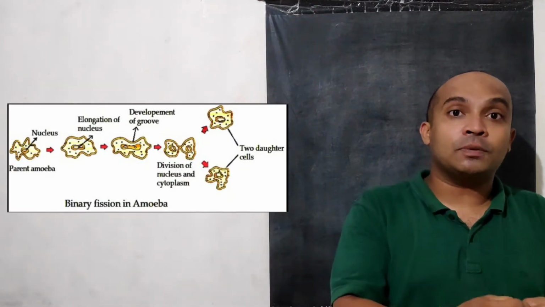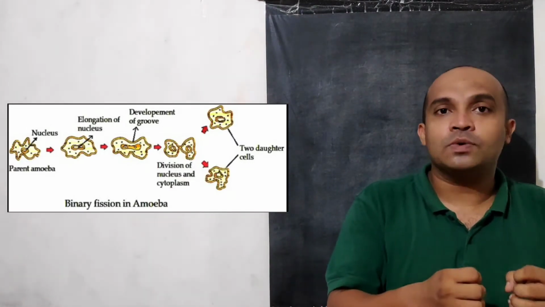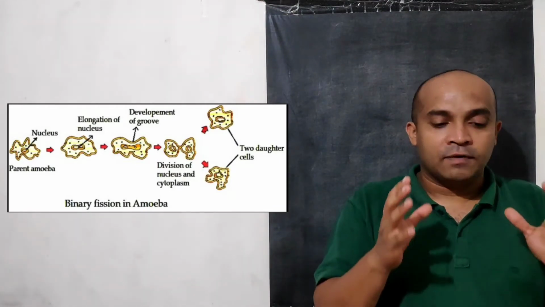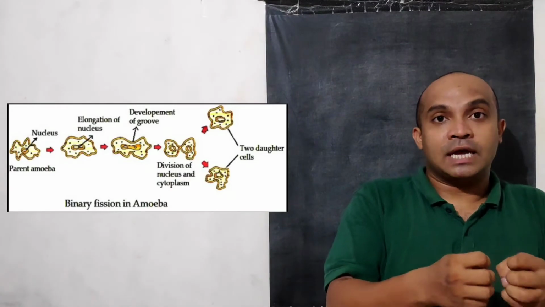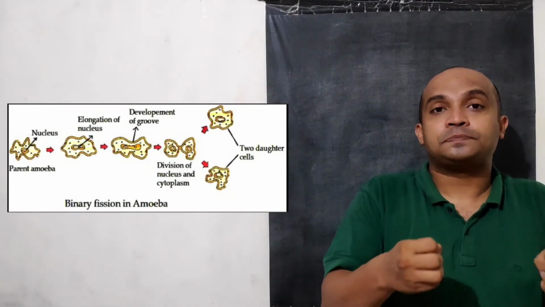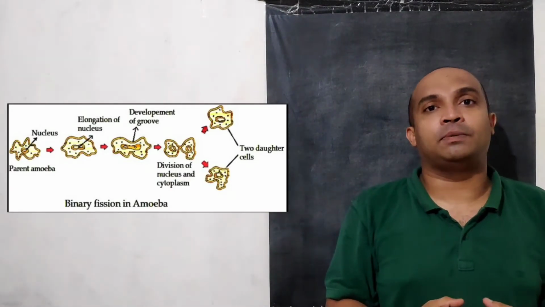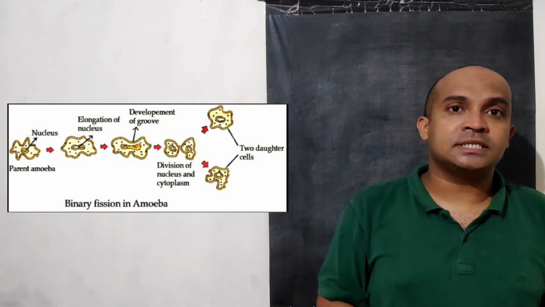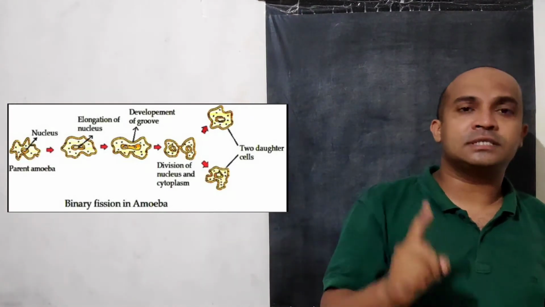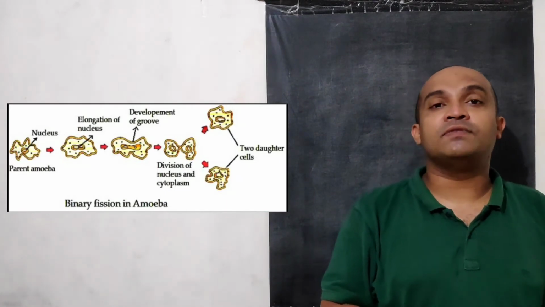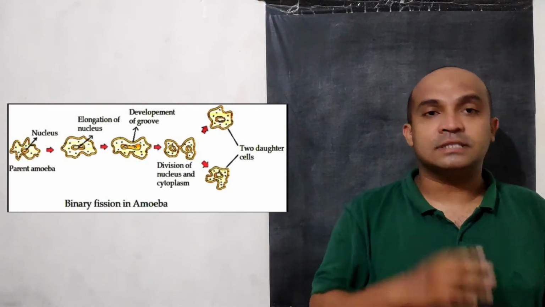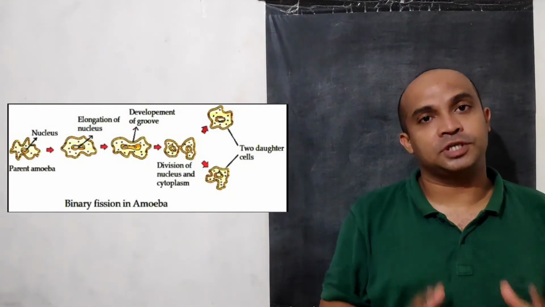Then the whole cytoplasm, surrounding this nucleus, there is cytoplasm, right? From this mother cell having two nuclei, these two nuclei will separate from each other, sharing an equal amount of cytoplasm, and from one mother cell there will be formation of two daughter cells, right? So one mother cell will divide to form two daughter cells. This kind of division is called binary fission.